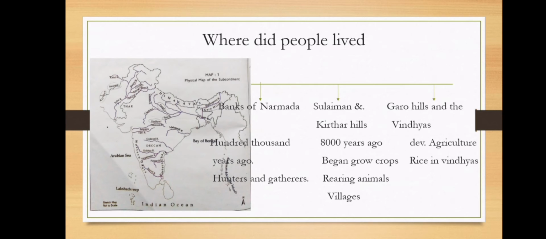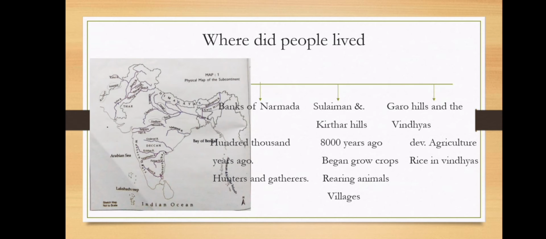Before that, people were nomadic, which means people were moving from one place to another in search of food and to escape from natural disasters, etc. And they were the people who first reared animals also. And there is proof of people who lived in the Garo Hills and the Vindhyas. Vindhyas are in the central part of India, and the Garo Hills are in the northeast area of India.